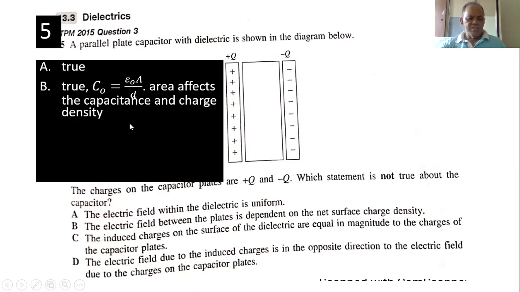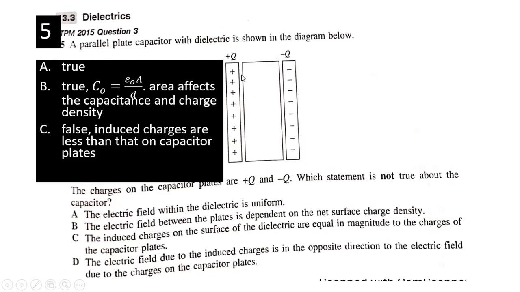The induced charges on the surface of the dielectric are equal in magnitude to the charges of the capacitor plate. Right? As I said, in the dielectric there will be induced charges, opposite to that. So if this is negative, this part will be positive. This positive, this part will be negative. So false.